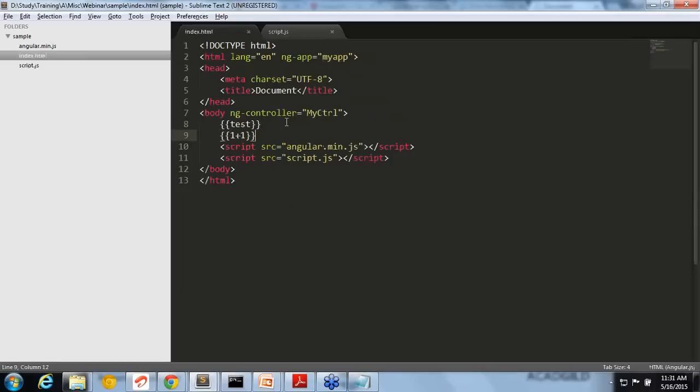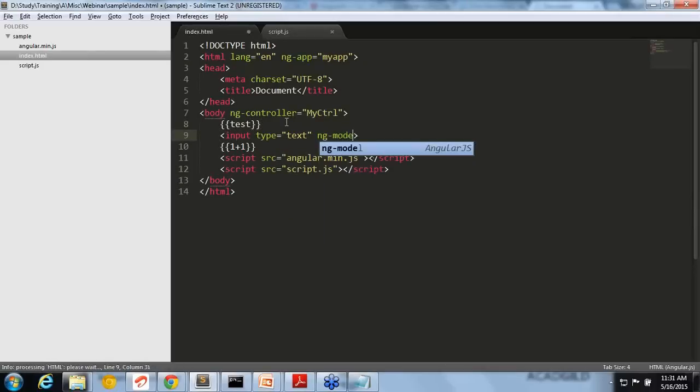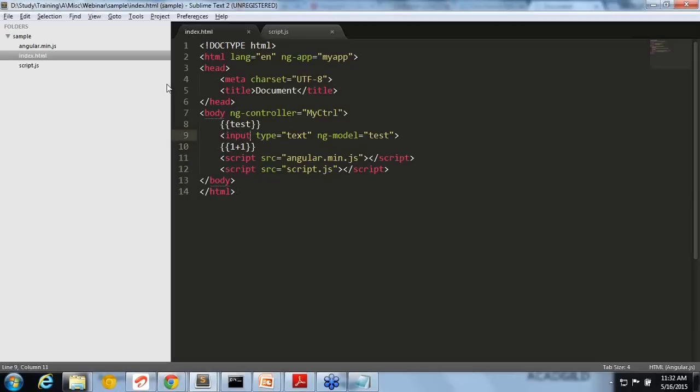For example, I can even change it. Let's say I'm adding an input with ng-model, and I'm giving the same property name. You can see the same value is available in both text boxes. If I change it here, it is even updating in the first one, right? How is it getting updated? This is all automatically handled by Angular. You are not doing anything. Here you are just adding an ng-model, saying I have this as a model, and Angular automatically does the rest. You don't have to listen for the key down or for anything. Angular will automatically handle this.